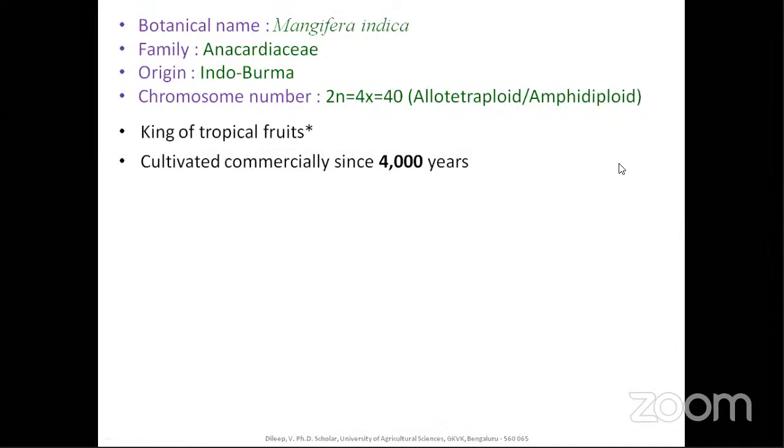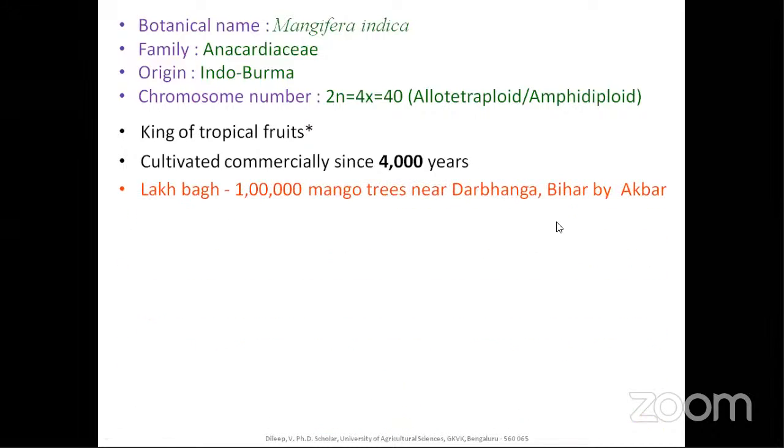Moving forward, it's cultivated commercially since 4,000 years. That is based on available literature, and in the Lak Bagh, that is in the Mughal period, Akbar established a garden called Lak Bagh. As the name indicates, in that Lak Bagh there were 1 lakh mango trees.